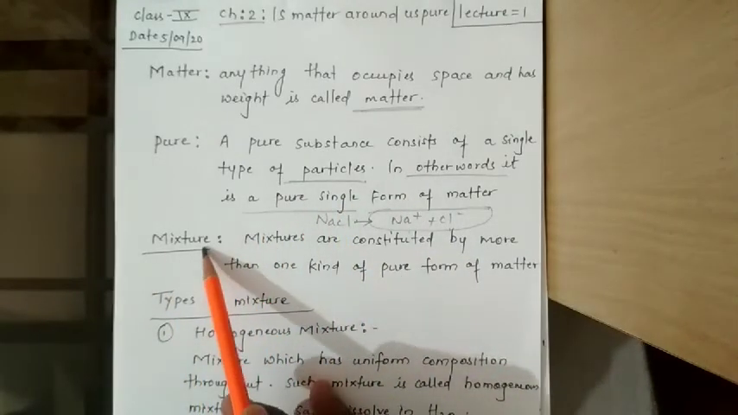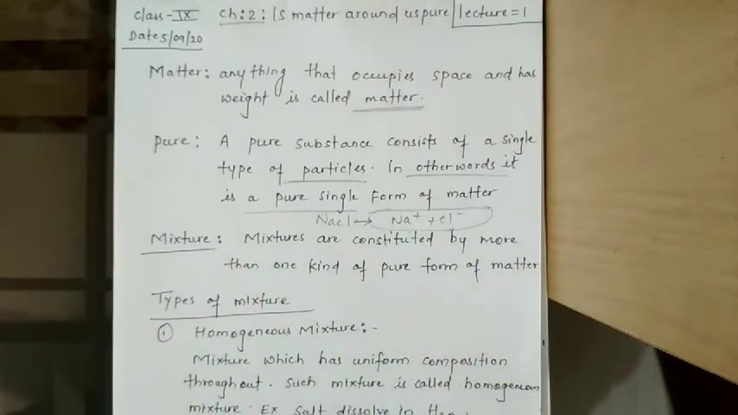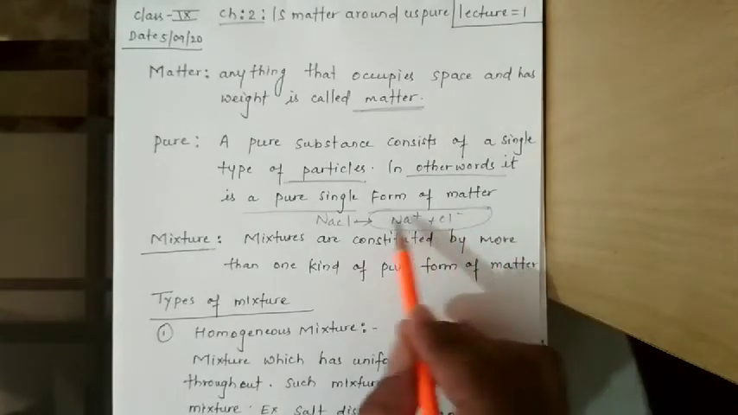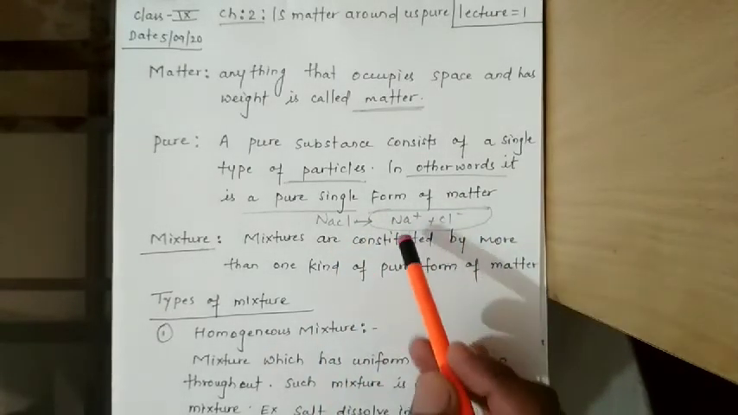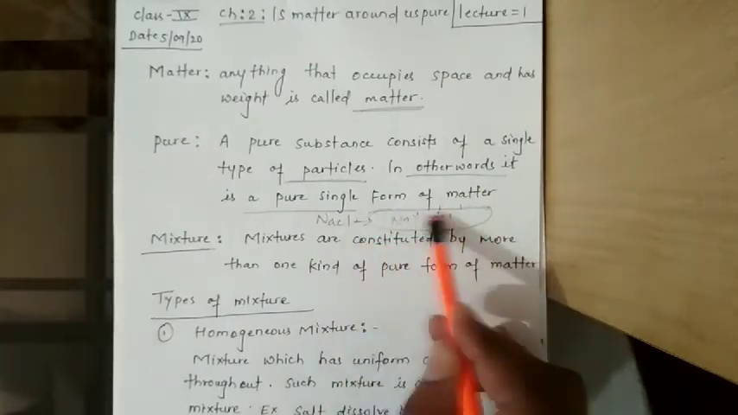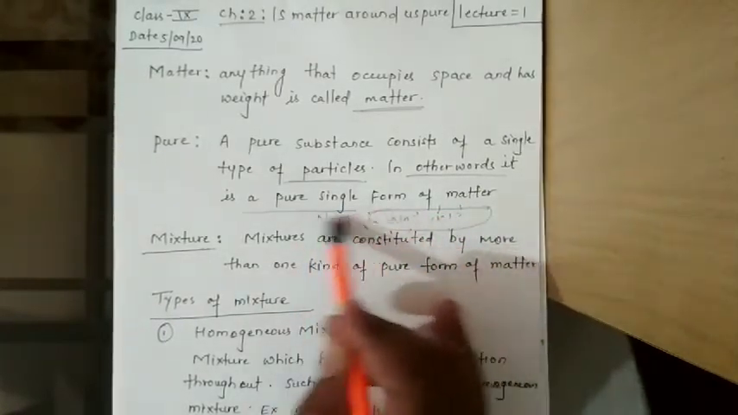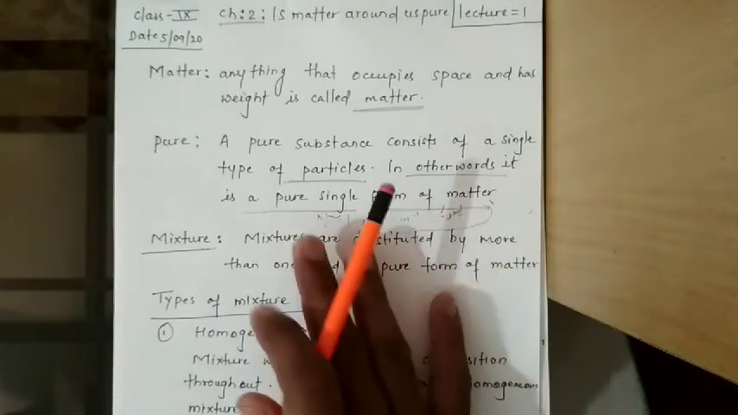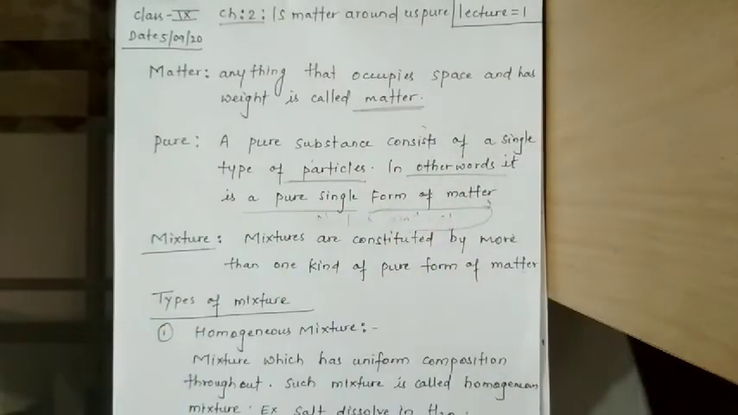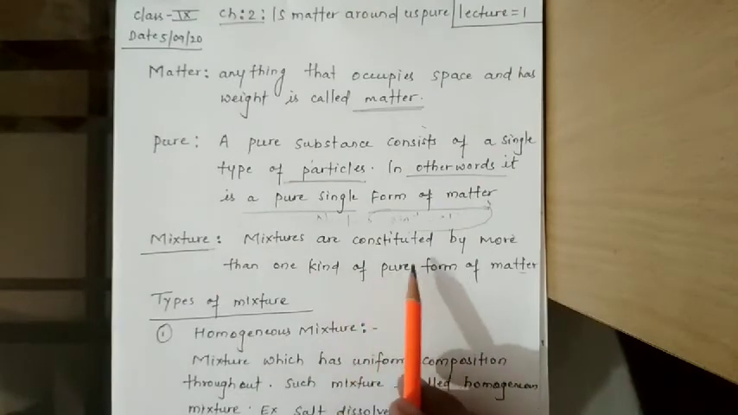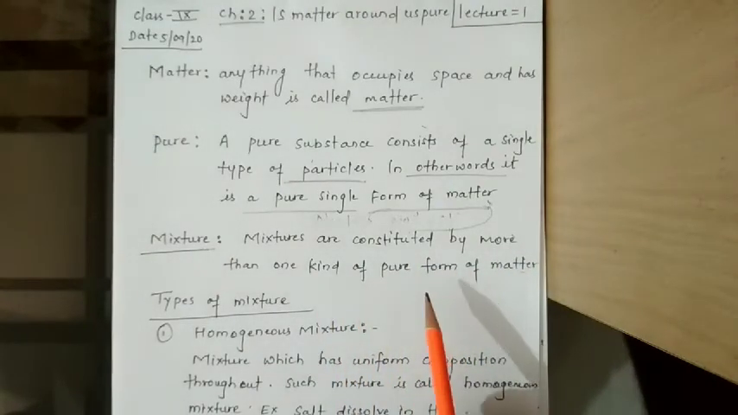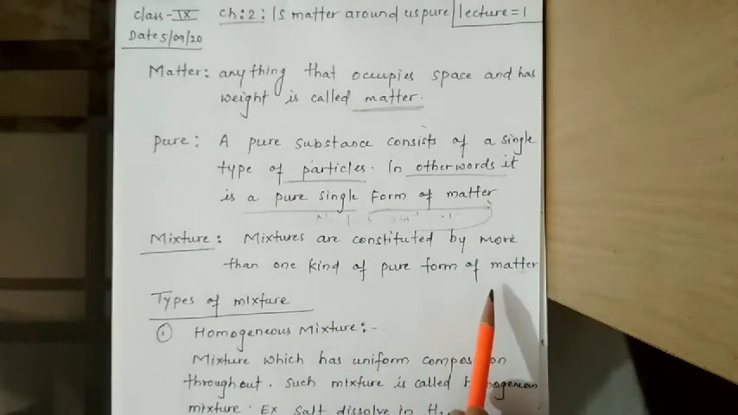Now let us see about the mixture. What is a mixture? Mixtures are constituted by more than one kind of pure form of matter. So this is not a pure substance. Mixtures are constituted by more than one kind of pure form of matter.